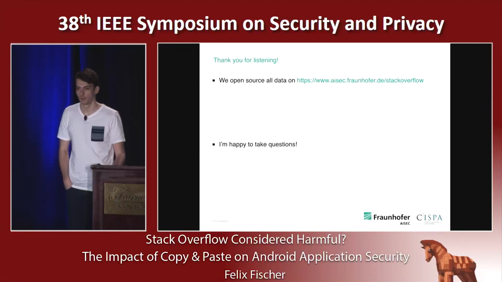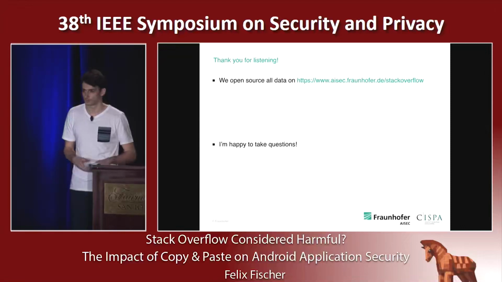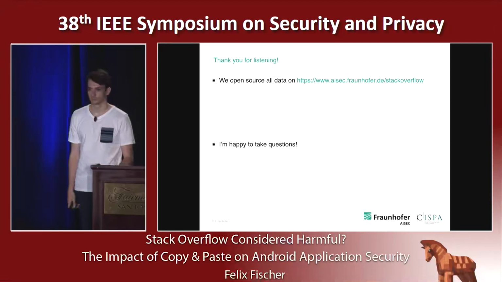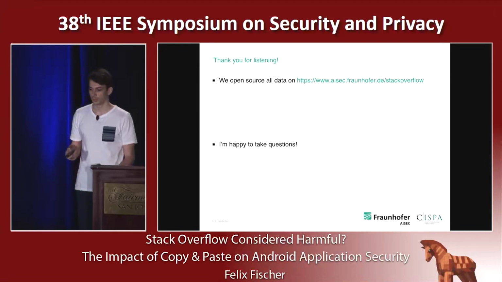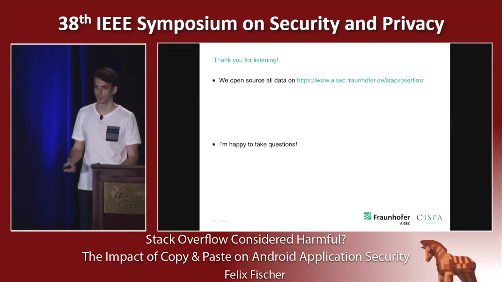Saurabh Bakshi from Purdue. You had as one of your filtering steps security-related code snippets. Now, there are code snippets which are not explicitly related to security, such as how component interactions are done through intents, for example, which can have security implications. So the fact that you are filtering those away, does that bias your result? As I already said, this set of security-related code snippets is not comprehensive.